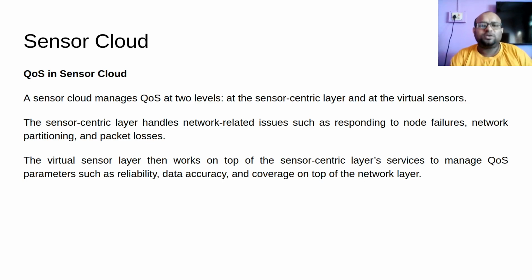So what to do in case of node failure, what to do in case of network partitioning, what to do in case I have packet loss. All these networking related issues are well studied. We talked about this in general when we were talking about WSN. So this is one level of quality of service that needs to be provided. So how to handle this needs to be talked about.